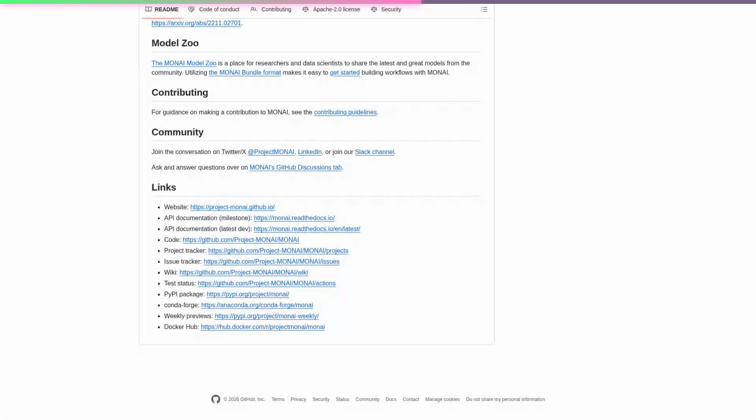It provides a comprehensive set of domain-specific primitives from NIfTI and DICOM I/O to patch-based training and multi-organ segmentation losses that are rigorously tested and used in published research, so you can trust that your pipeline isn't held together with duct tape. What sets it apart is its composable API and production-ready features like multi-node training and MONAI Deploy, which make it a practical foundation for both academic projects and real-world clinical applications without the vendor lock-in of proprietary platforms.